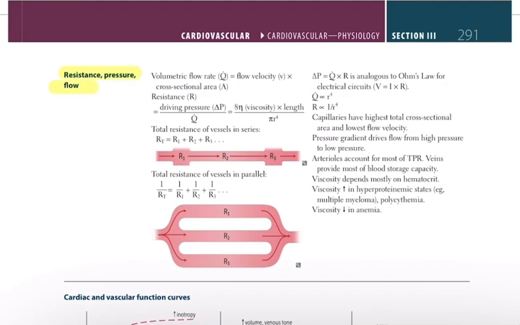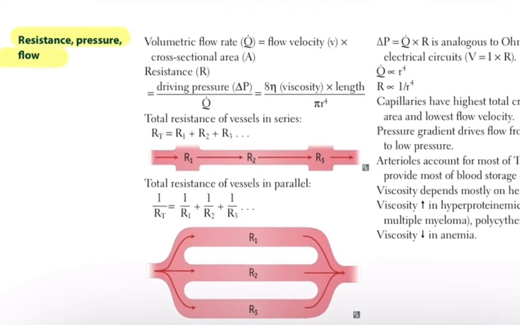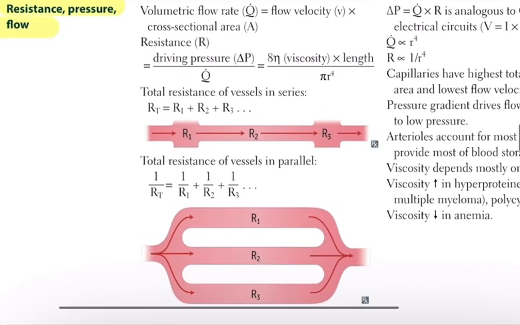Okay, let's talk about blood flow, resistance, and how they behave in different vessel arrangements. First, look at the very top equation. This is the volumetric flow rate, which we call Q dot. It tells us how much blood is flowing through a vessel per unit time. The formula is straightforward. Q dot equals flow velocity multiplied by the cross-sectional area of the vessel.